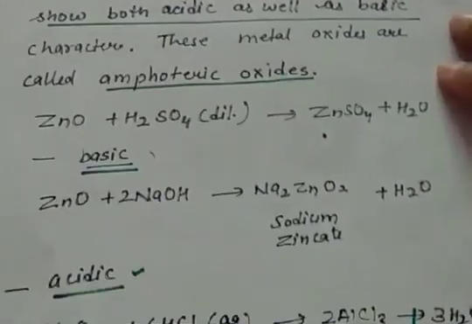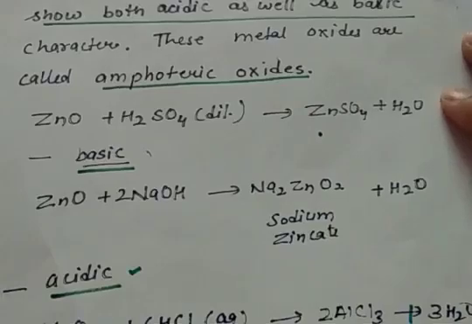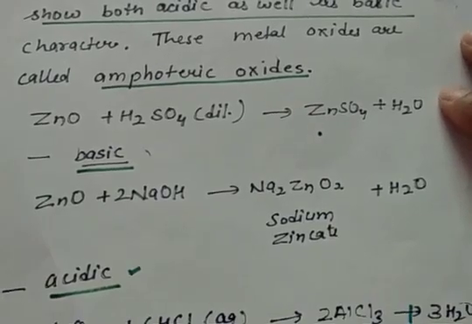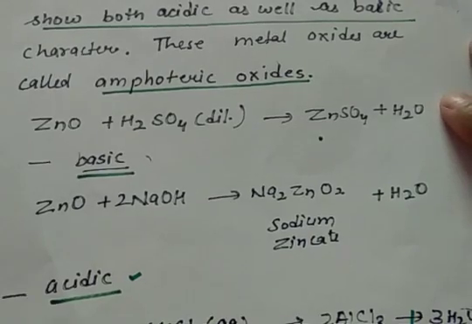For example, you can see that ZnO, zinc oxide, when dissolved in dilute sulfuric acid, then this zinc, as it is more reactive compared to hydrogen, displaces hydrogen from the acid and becomes zinc sulfate. So here zinc is getting oxidized, whereas water molecule formation is happening.